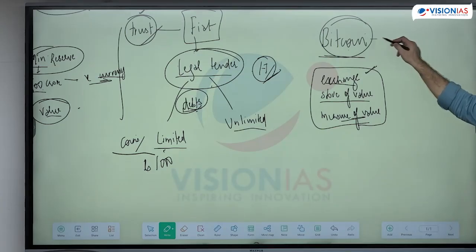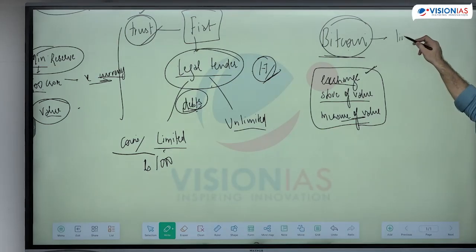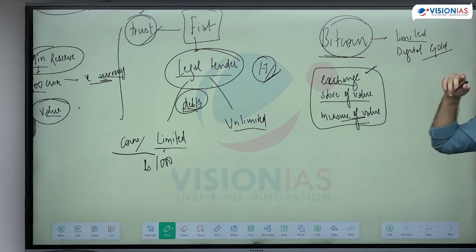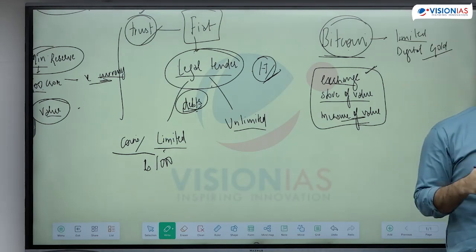The biggest point about Bitcoins and why they are different from other cryptocurrency is that Bitcoins are limited. This is why it is also called digital gold. Limited hai, that means nobody has a control to increase the amount whenever they want.